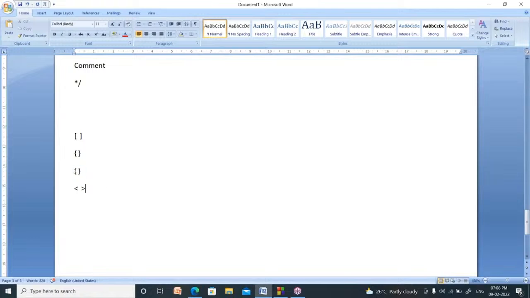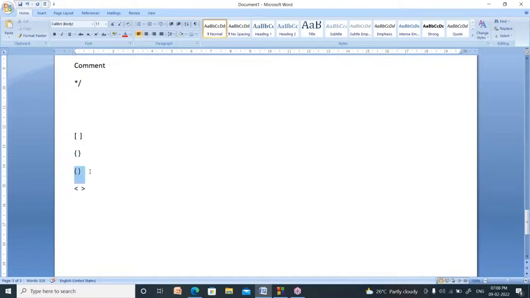After void main, you use this symbol. It indicates a function. After the main method, you use the open curly bracket and closing curly bracket. These two indicate the beginning of a block or function, and the ending of a block or function. These two square brackets, I did not use in my program. They represent the array. Array is a concept in C programming, I will explain it later, right? So these 4 types of brackets you can use.